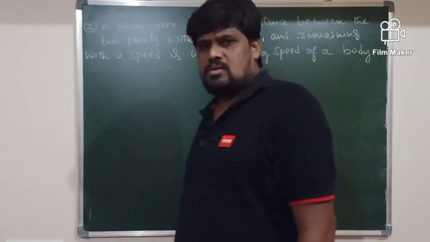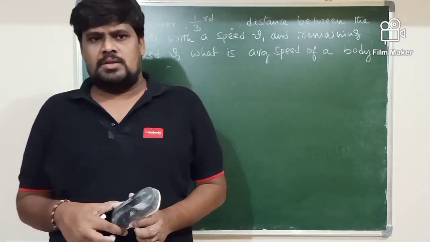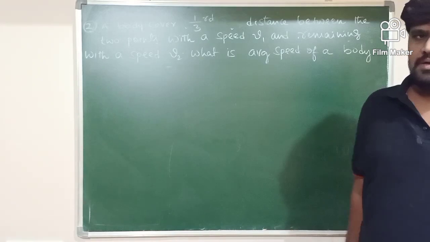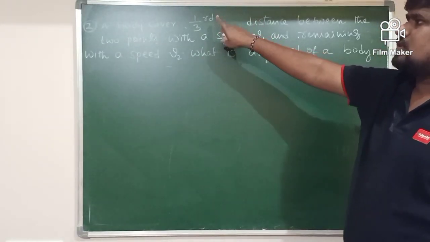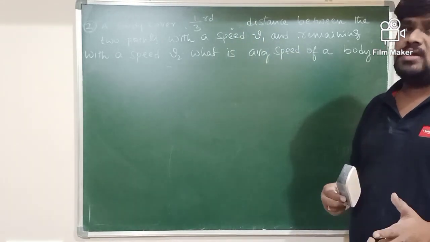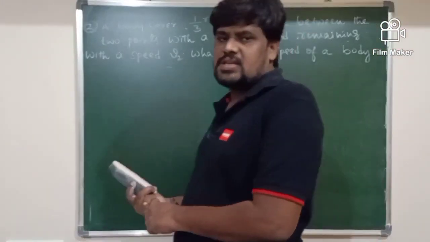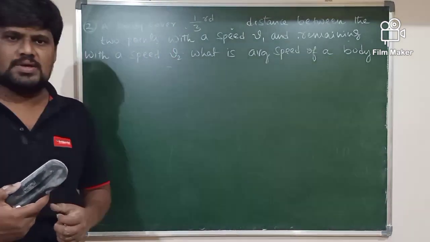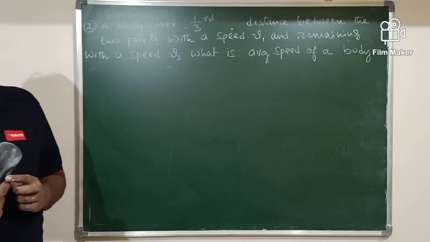So we have the 2 points here, A to B. The total distance between A and B is S here. Out of the total distance, 1/3 of the distance is covered by the body with speed V1. The remaining distance is covered by the same body with a speed V2. They are asking you to calculate the average speed of the body.